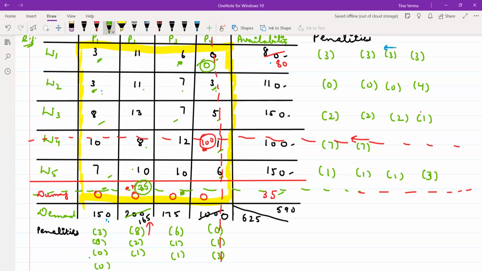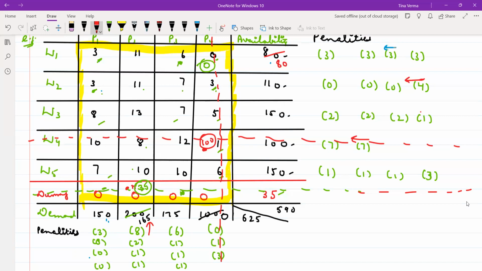Now the minimum element is 10 and it is 11, 1. The minimum element is 10 and 7 and 6. So here is this 1. Is it clear? Now what is the maximum penalty? 4. So you will enter from here, where you will do the assignment.